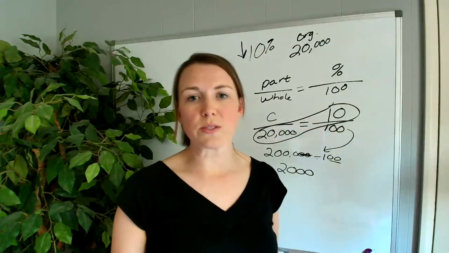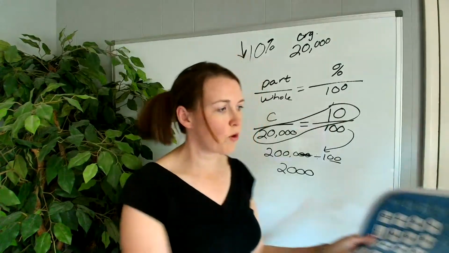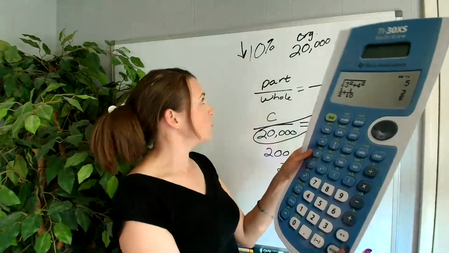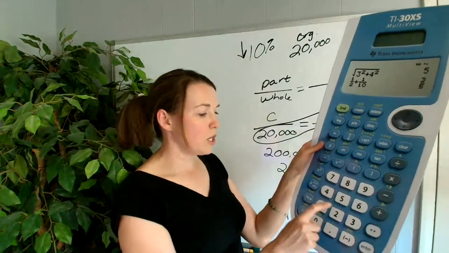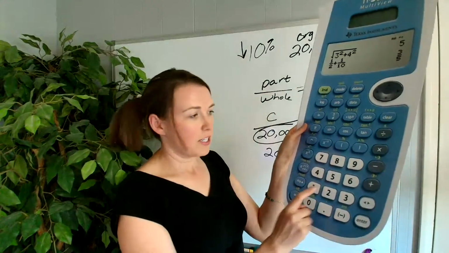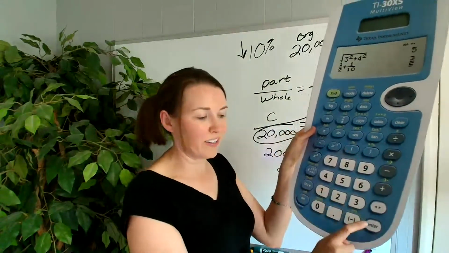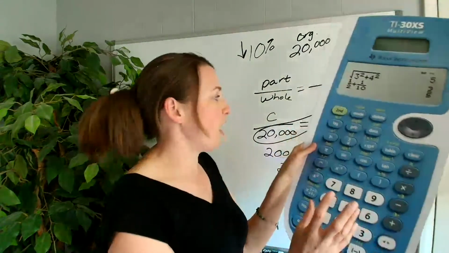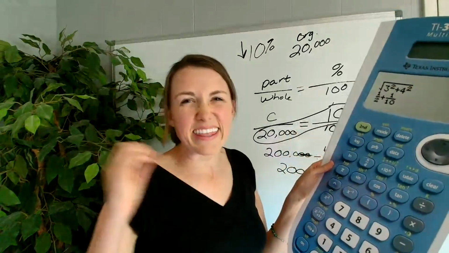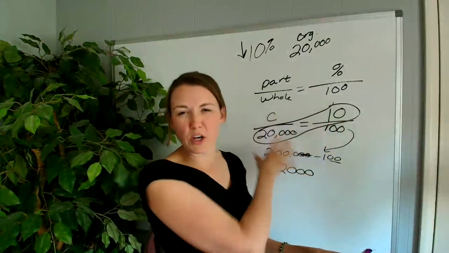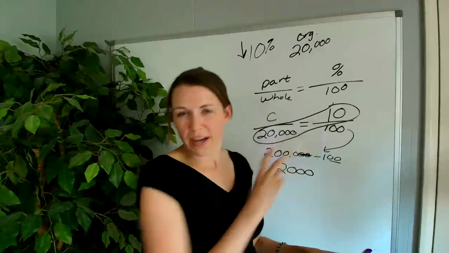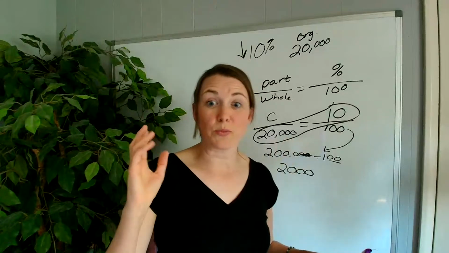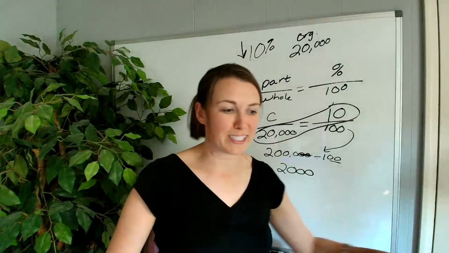Now, this is one of those easy ones where you could have just pulled out your calculator and taken 20,000 times 0.1, enter, and you would have gotten 2,000, right? This was maybe a little bit of an overkill, but we're going through the technique. And when they're harder, this is what you need to do.